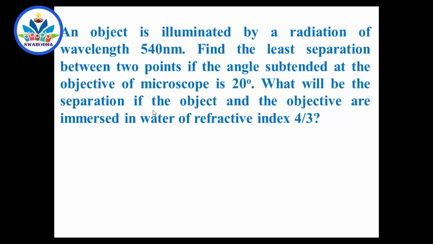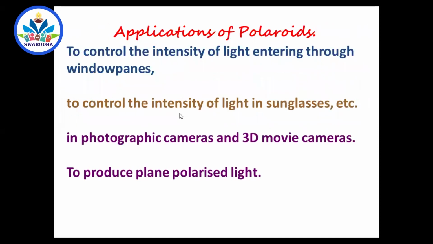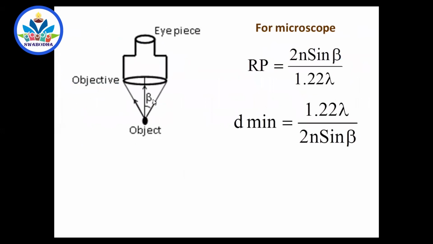Now you see the problem. What is in the problem? Find the least separation between the 2 points if the angle subtended at the objective of the microscope is 20 degrees. Be careful. The angle subtended at the objective of the microscope is 20 degrees. Whether it is beta. It is the complete angle they are saying. The angle subtended by the rays of light at the objective is 20 degrees. It means this whole angle is 20 degrees.